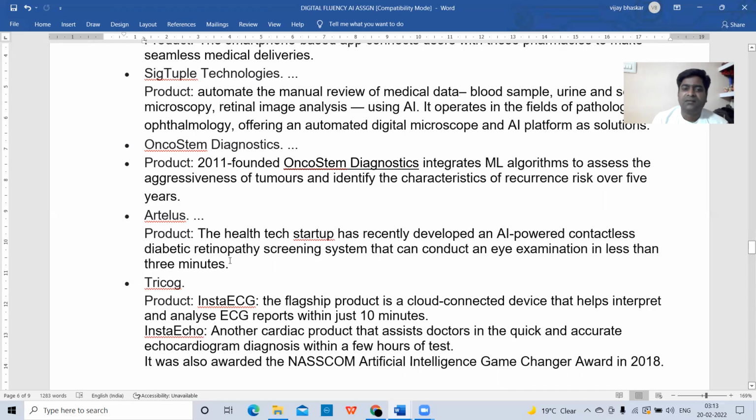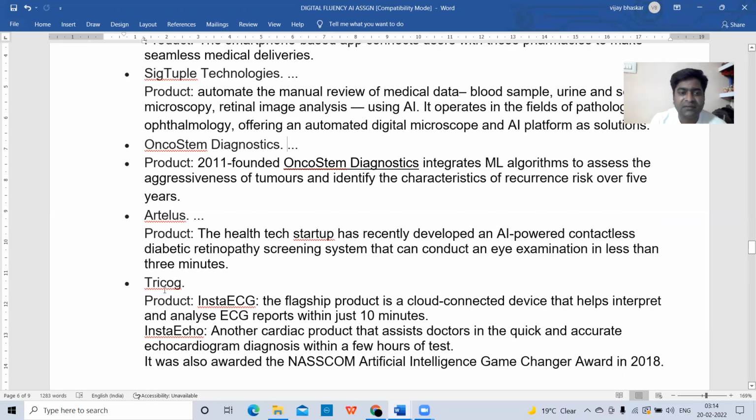Its product helps to screen the retina of a diabetic patient within 3 minutes, so the eyes of a diabetic patient can be screened within 3 minutes in order to find out the disorders.